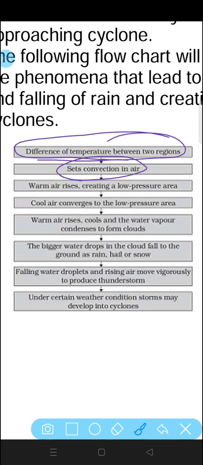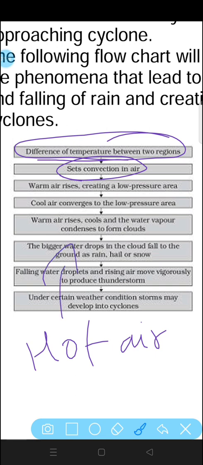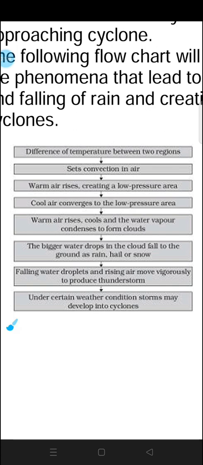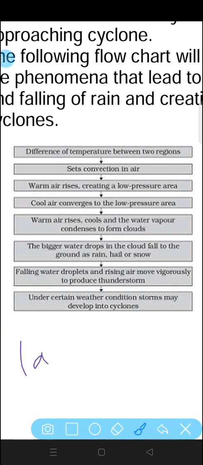When hot air in a region rises up, the pressure becomes low. As we have discussed in the case of land breeze and sea breeze, when the hot air rises up, there will be low pressure. As a result, the colder air fills its place.